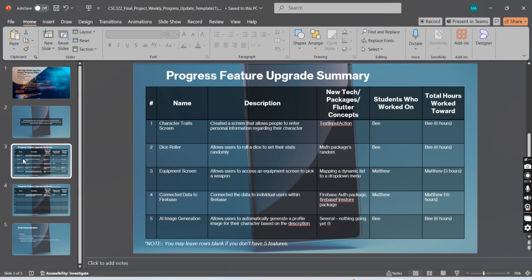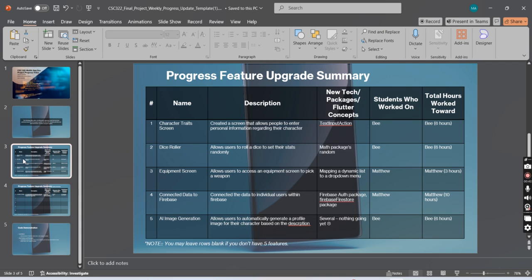I worked on a character trait screen so the user can put in all the information about their character. I'll give more specifics about what that includes when you're demoing the app. I also worked on an additional way to get stats for the character, rolling dice instead of just the point buy.